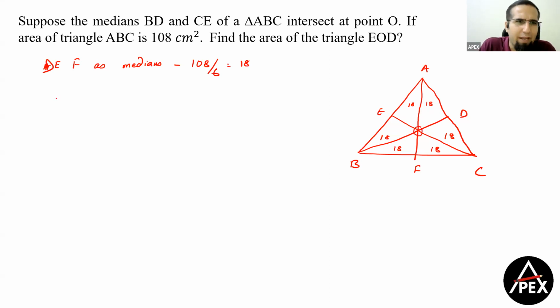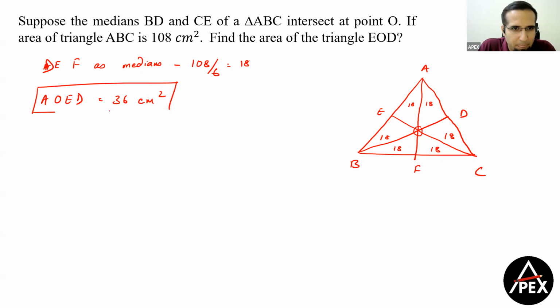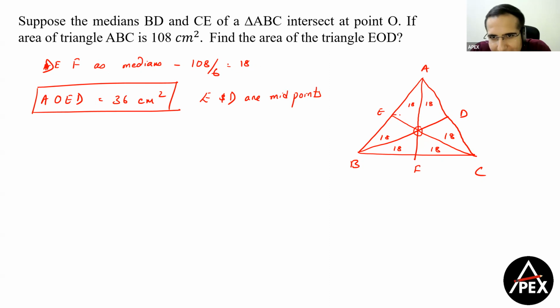So what can I conclude from here? I can conclude that AOED is equal to 36 centimeter square. And also remember, E and D are midpoints. Clear? Now, if I join E and D, I repeat, I'm taking this off.